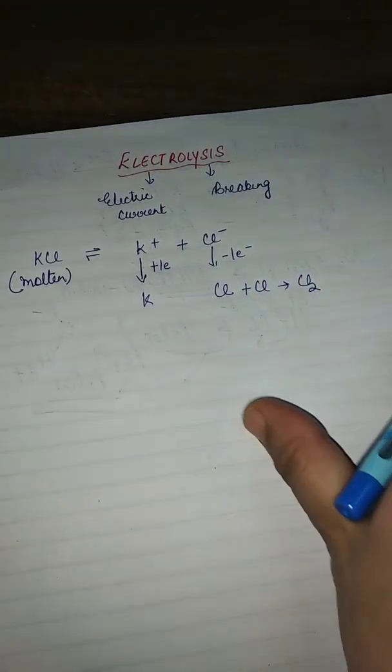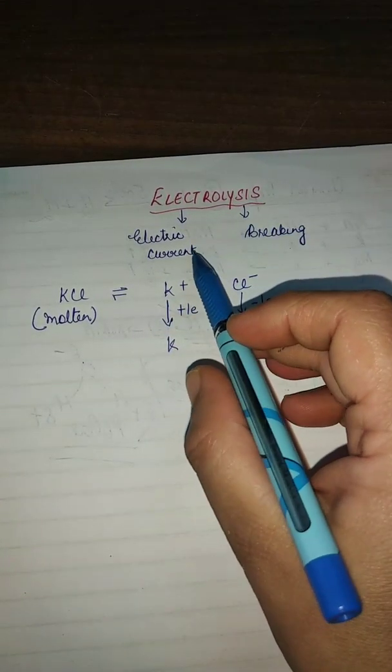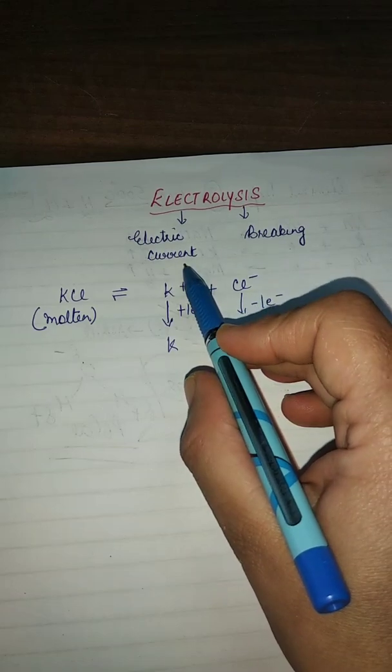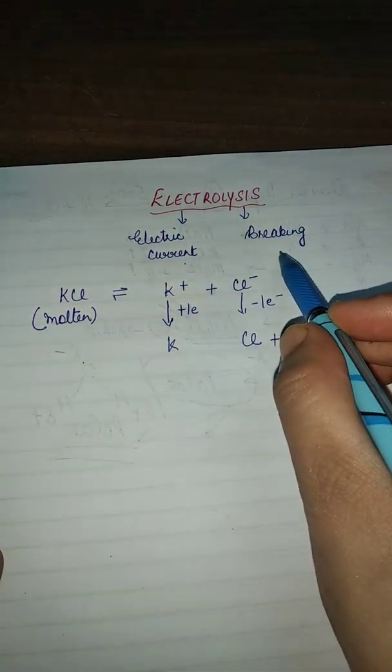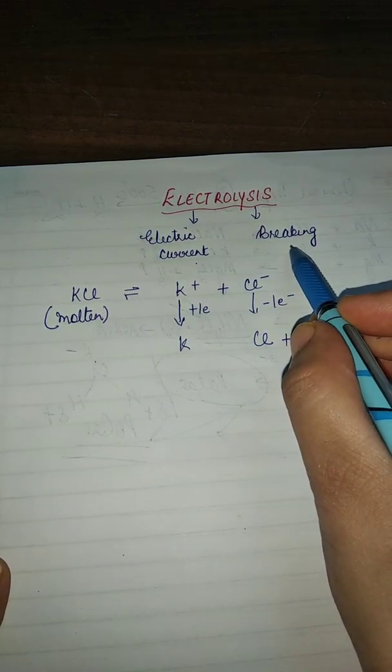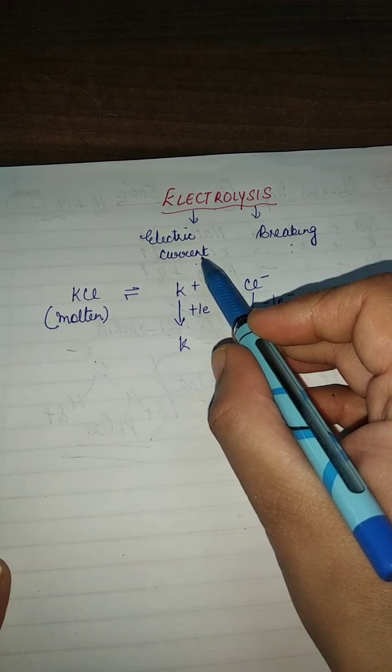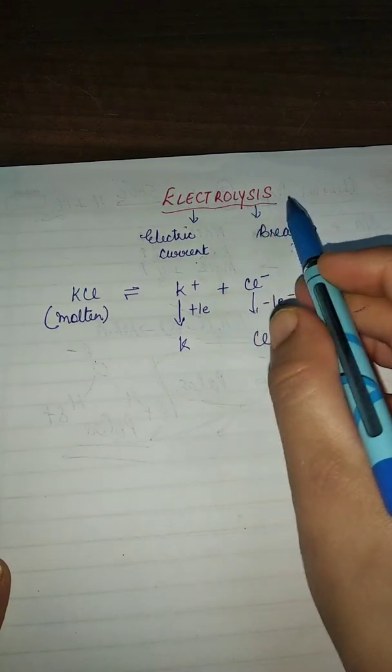Let's start chapter number 6, that is electrolysis. First, the introduction of the chapter. The word electrolysis is made up of two words: electro, which means electric current, and lysis, which means breaking. Breaking of compounds which are highly stable with the passage of electric current is known as electrolysis.